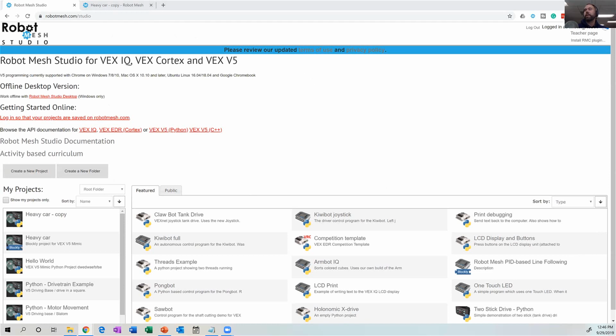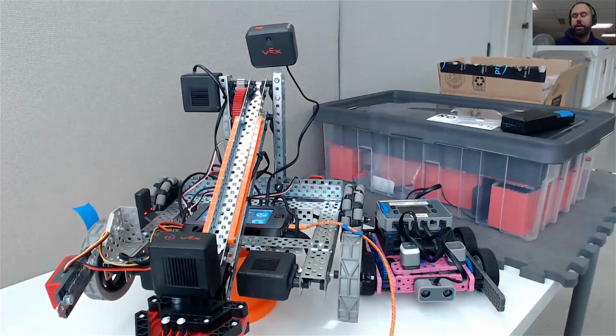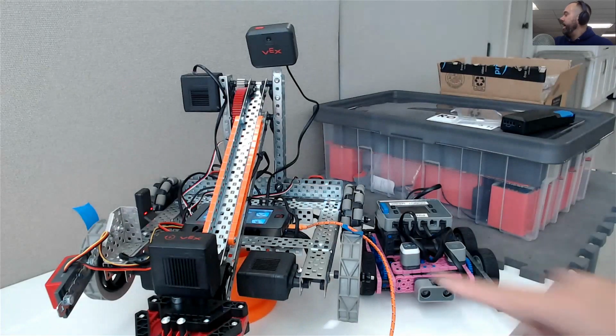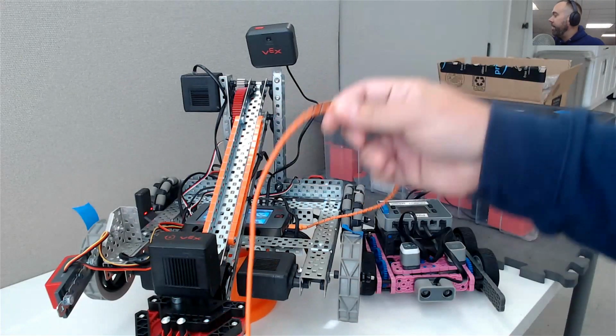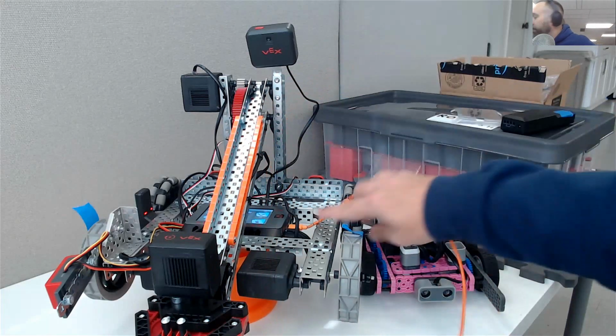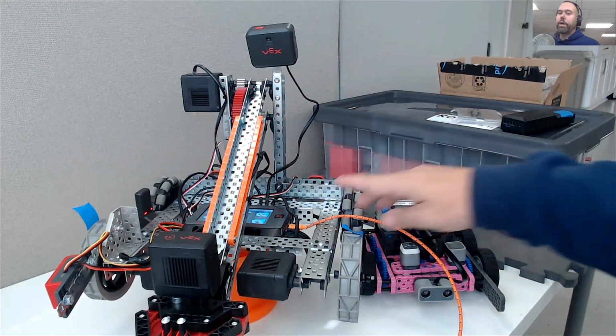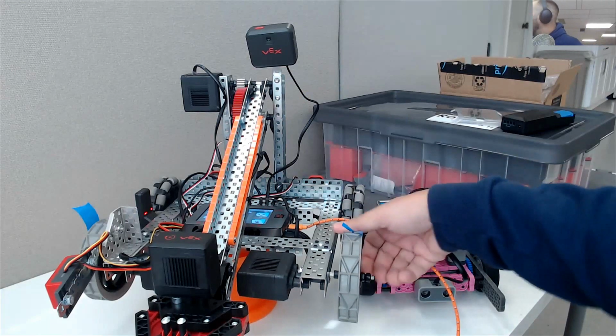So let's create a new project. This time, instead of it being for the Mimic, which was our simulation, let's create it for the physical robot. So what you can see here, if I go into share, just let me play with my sharing, okay, so you can see here that I have a robot and I have the micro USB cable tethered from my computer into the robot, and that the robot is on, right?